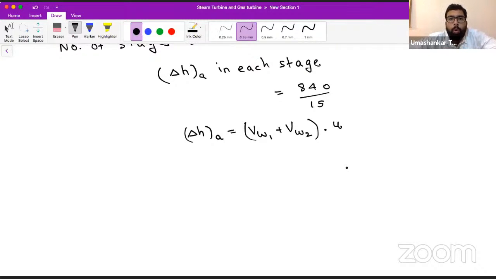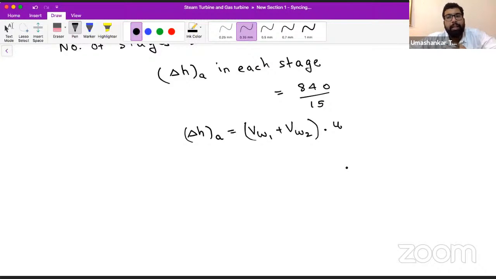So now this numerical part of a steam turbine is completed in all respects. Okay. In the next live session on Monday, we are going to see some governing and critical speed of the steam turbine, and then we'll move to the part of the gas turbine.